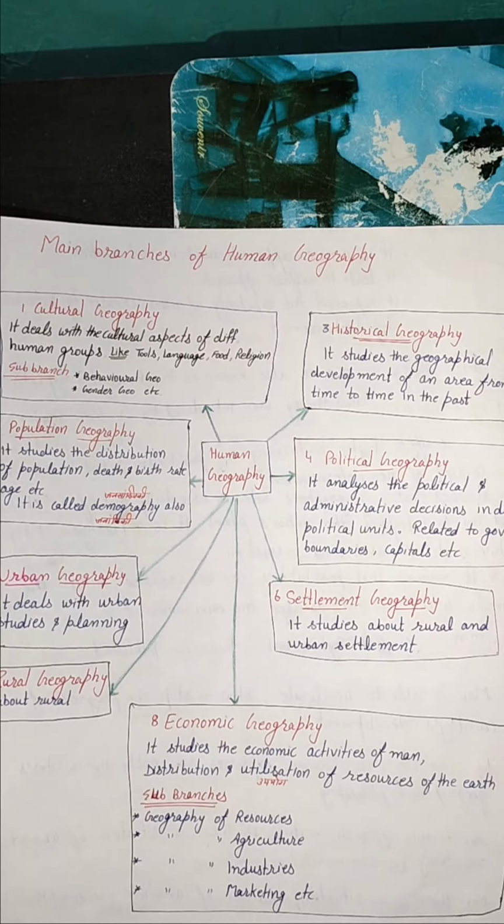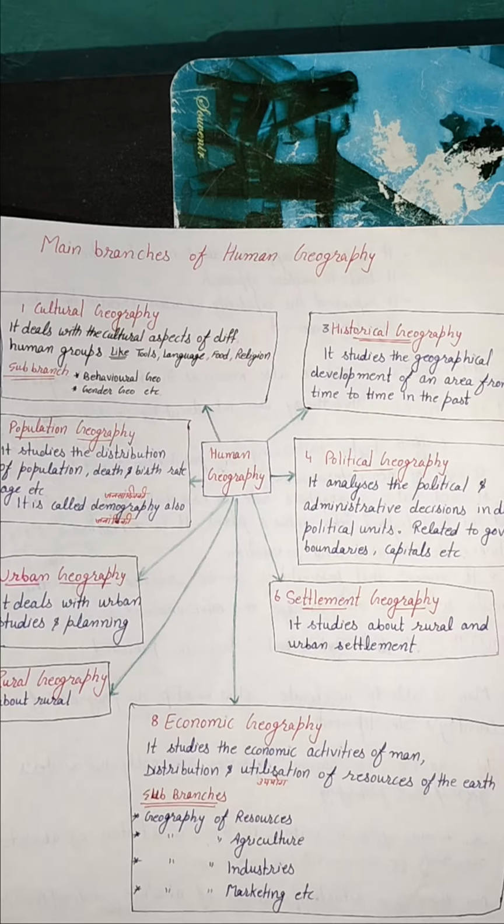Next one is economic geography. It studies the economic activities of man. It means earning, occupations, earning activities, all this, the distribution and utilization of resources of the earth. In economic geography, we are going to study about the resources also, their distribution and their utilization, because resources are important factors which are helpful in the development of humans.